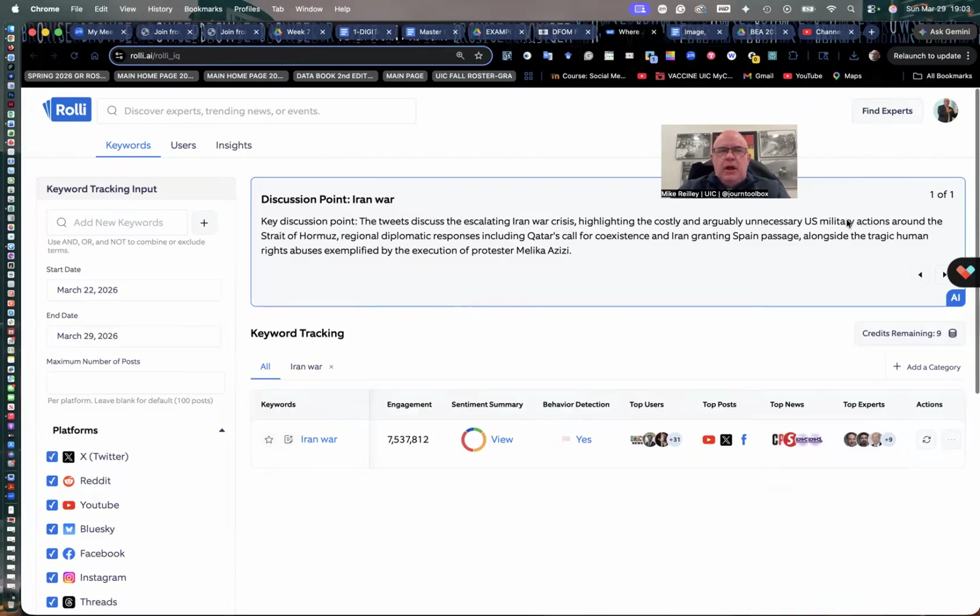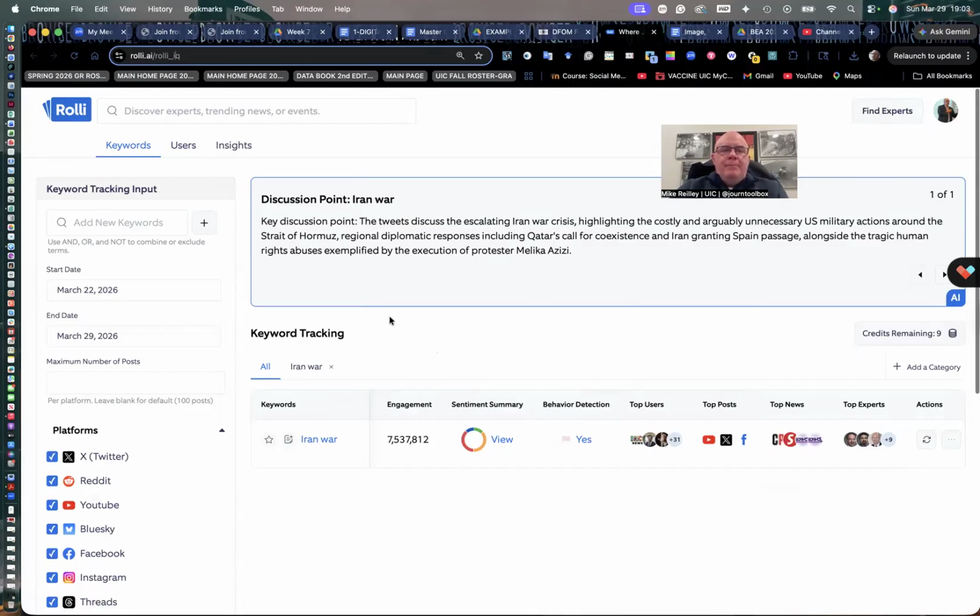The actual login page is blue and has a bunch of experts on it because you can use it to find expert sources on topics. It's one of the early uses of Rolli. It's a play on words. It's Rolli as in Rolodex. Back in the day, reporters had Rolodexes on their desk, and they would roll through the Rolodex to find, in alphabetical order, names of all their sources and their contact information. Talk to your parents. They probably used Rolodexes back in the day. When I first started in newspapers, I used them. So it's good for finding expert sources, maybe for a term paper or a news story you're writing, something like that.